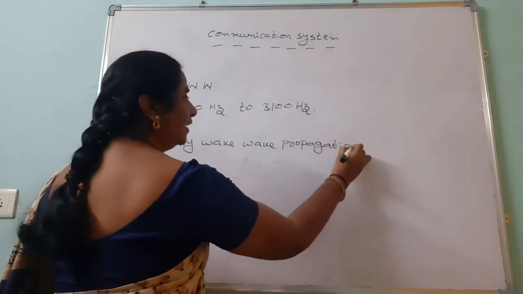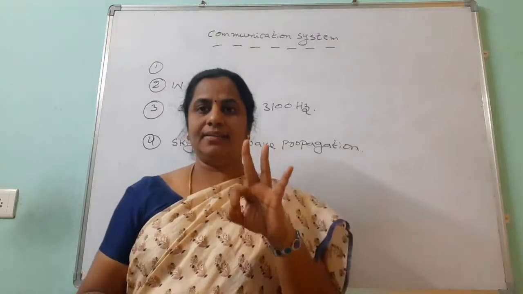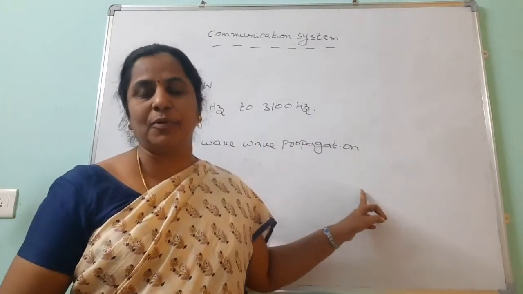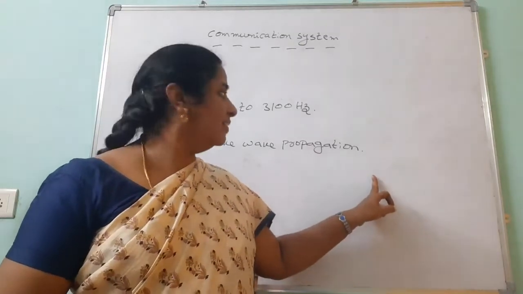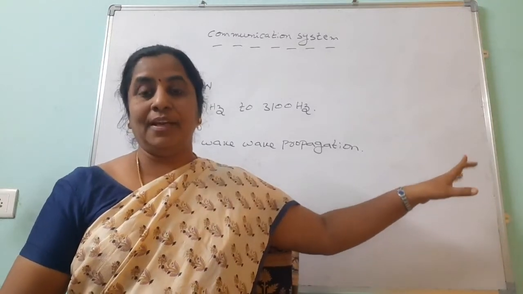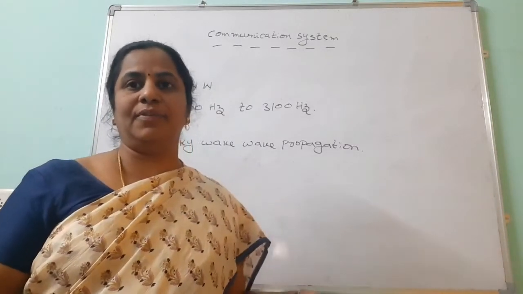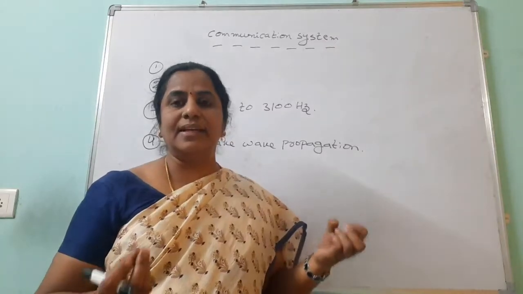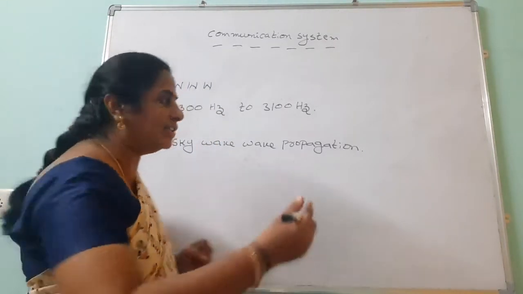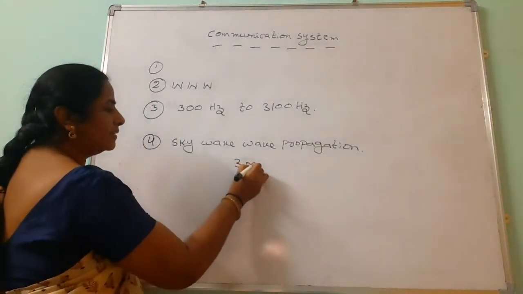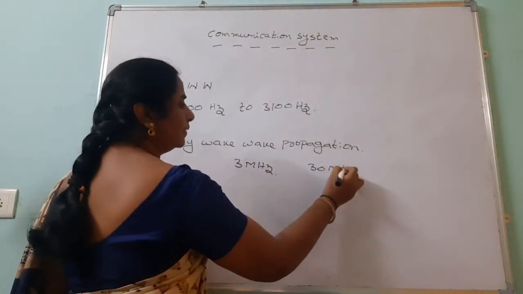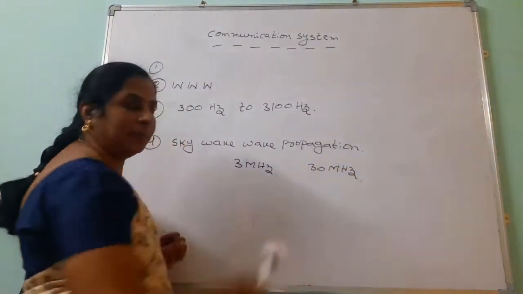You know boys, there are three methods to propagate the information. Ground wave propagation is there. Second one is the skywave propagation. Third one is the space wave propagation. But the ground wave propagation, we can't send to large distances. That too up to 3 megahertz only we can use this one. If the frequency range is greater than 3 megahertz and below 30 megahertz, we can use skywave propagation.